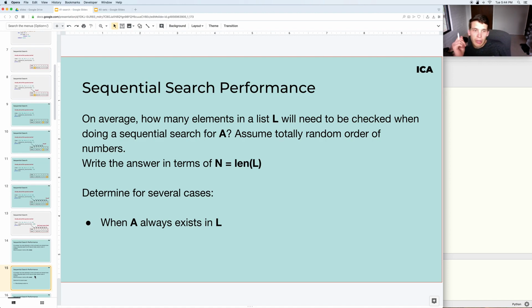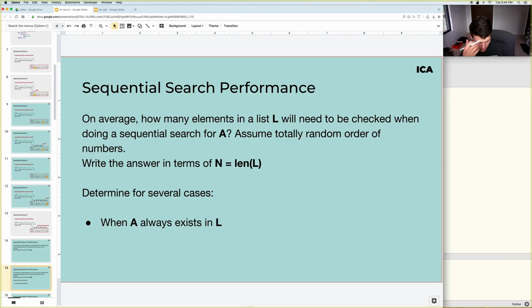So what I want you to think about is several cases. So let's say you have a list L of length n, and you want to search for A, but let's say in advance we know that A always exists in L. It's never going to not exist, we just don't know where it's going to exist. It could exist at the beginning or at the end or in the middle. So on average, how many checks would have to be made in terms of n?